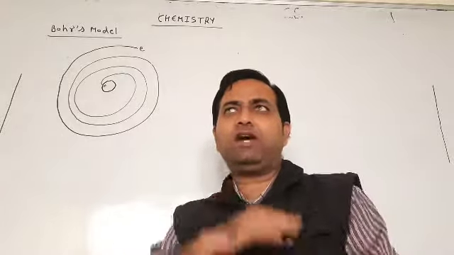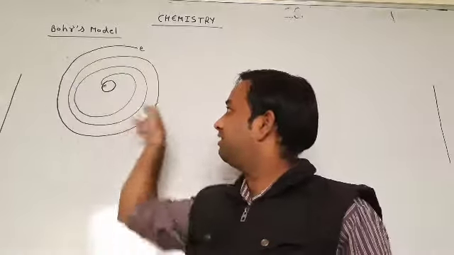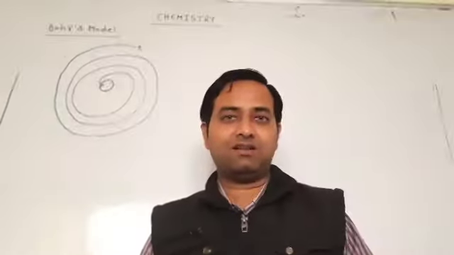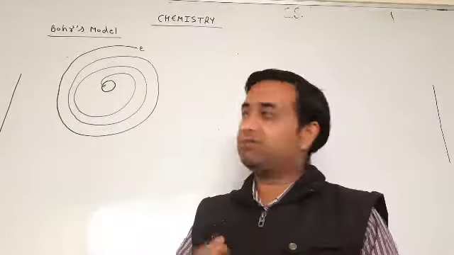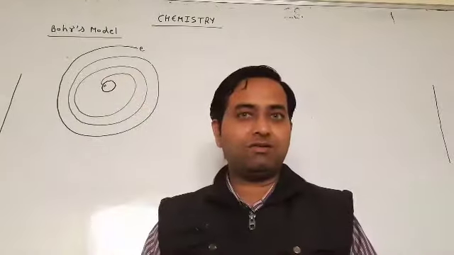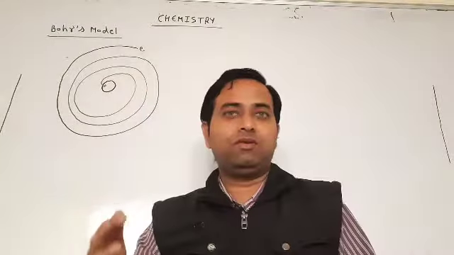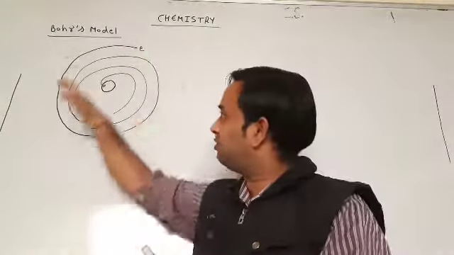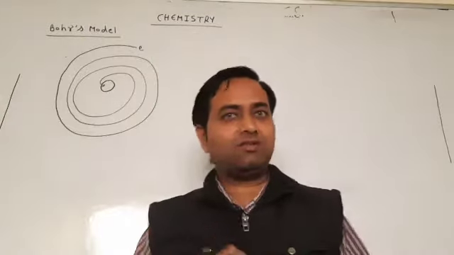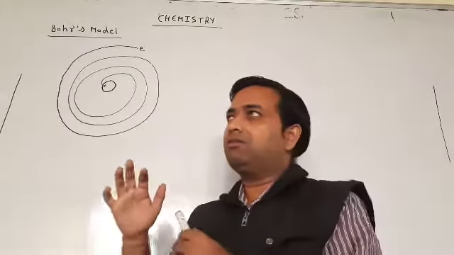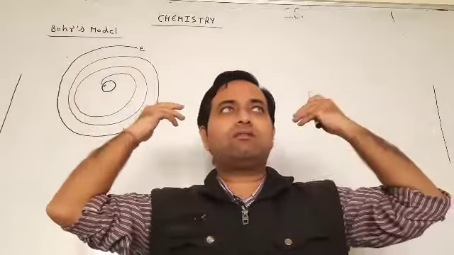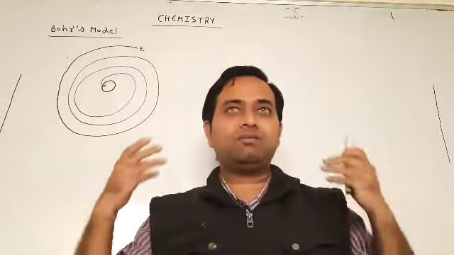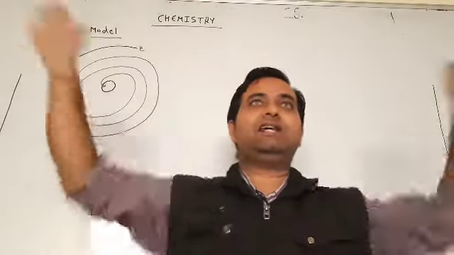So if every electron reaches the nucleus, then what is the existence, what is the life of the electron, what is the life of the atom? If this theory is true, then all atoms would be in a dead state.